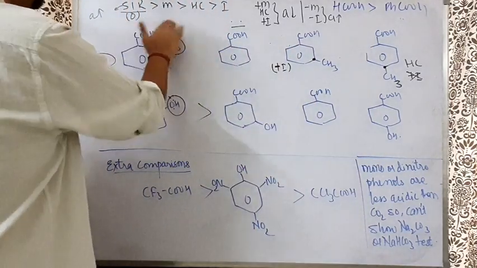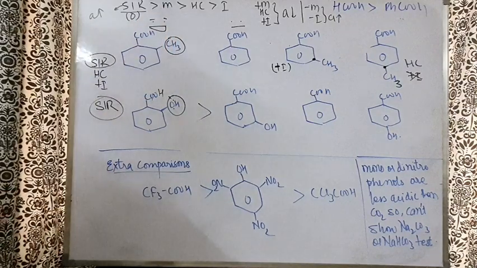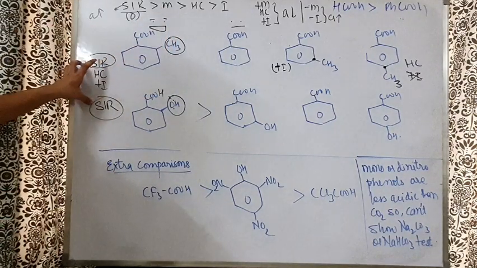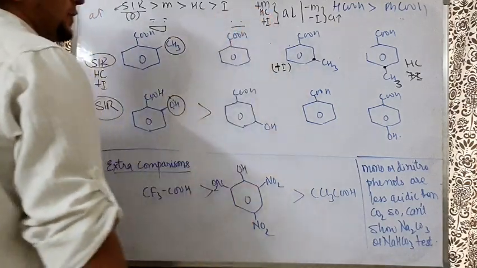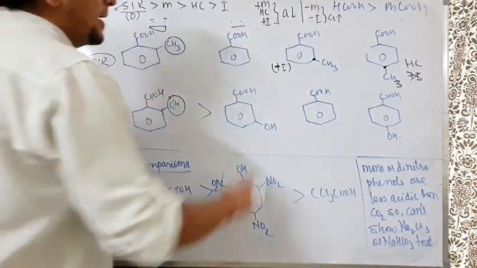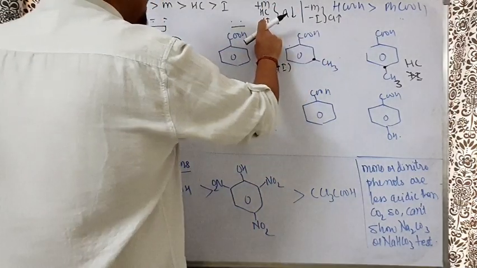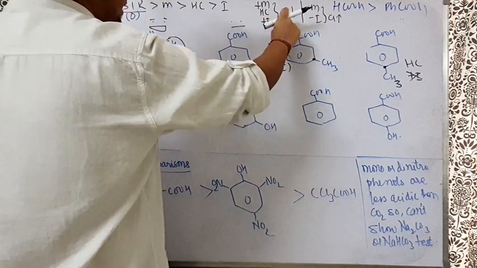So what happens? Due to SIR, the acidic nature increases, so he is very happy. Why? The most powerful factor increasing the acidic nature is with him. So if SIR is with him, he will happily win. This flat face, why flat face? Nothing is there. Neither happy nor bad. There is no group. Plus M? Think now. Plus I, not plus M. Plus I means acidic nature decreases.